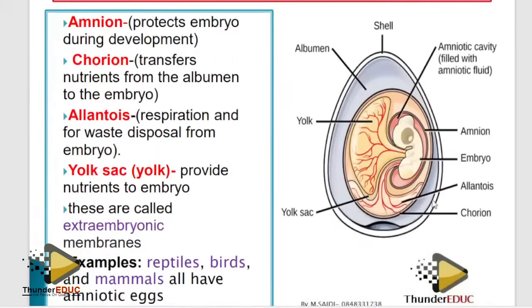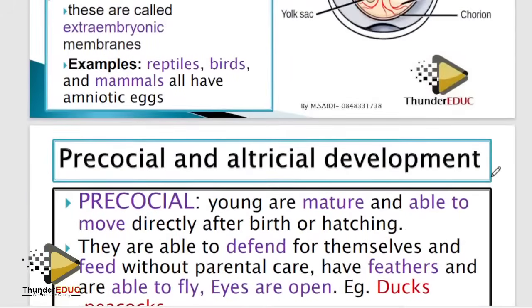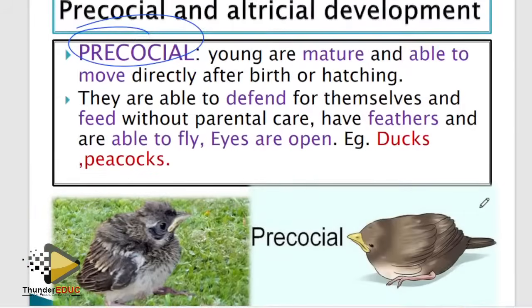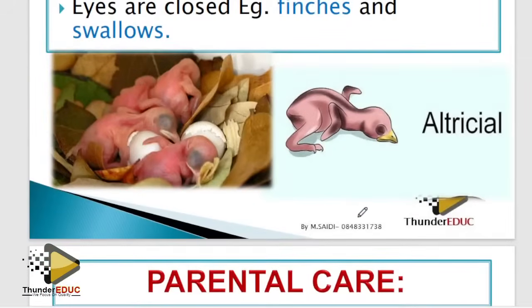The amniotic egg is rare to bring like this. In most cases, we bring it in terminologies, and then we ask you about these terminologies. Then you need to know precocial and altricial. Don't go to the paper without knowing precocial and altricial to differentiate the two. I said that pre means prepared. Precocial, prepared, born prepared. Eyes are open, you can see, you have down feathers, you see everything. Then altricial, all depends on the parent. Those are the techniques you can use to remember this so that you score a distinction.